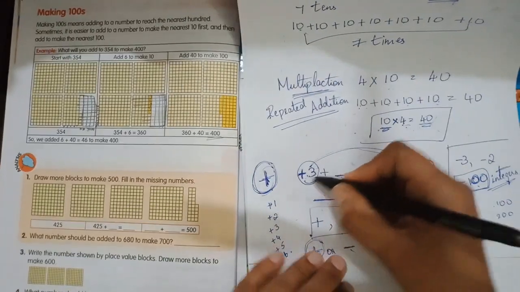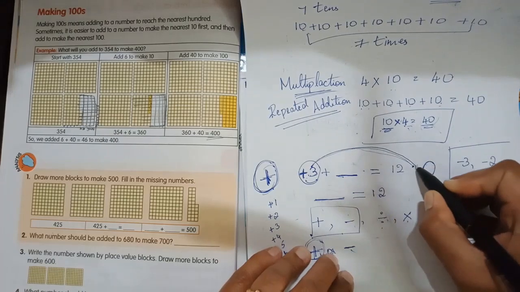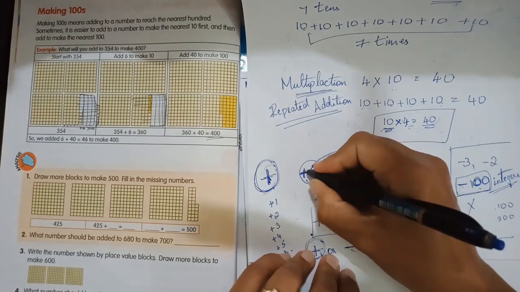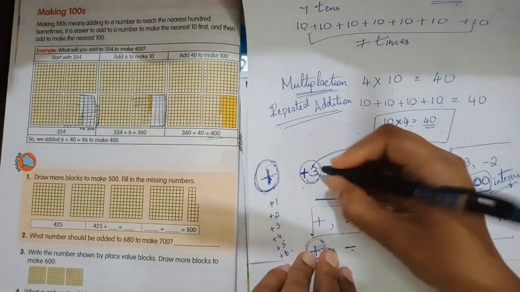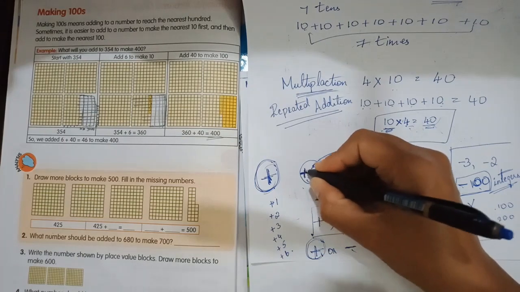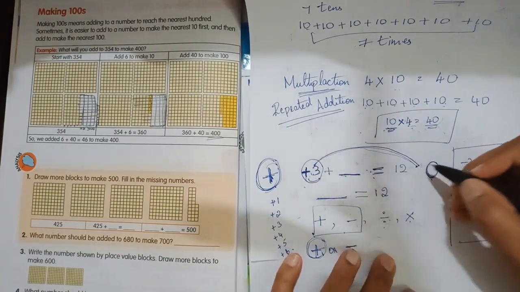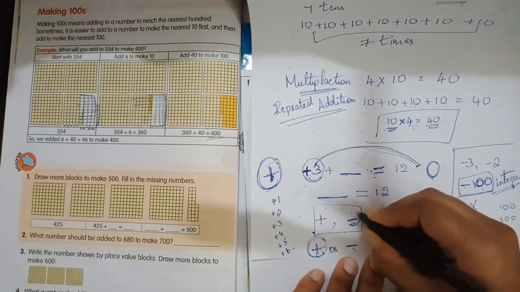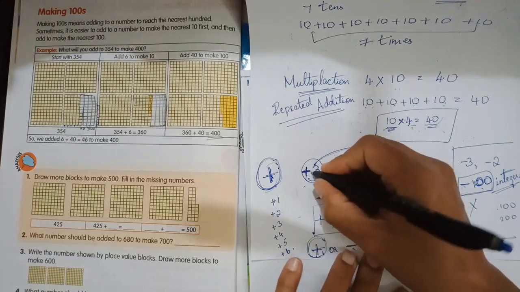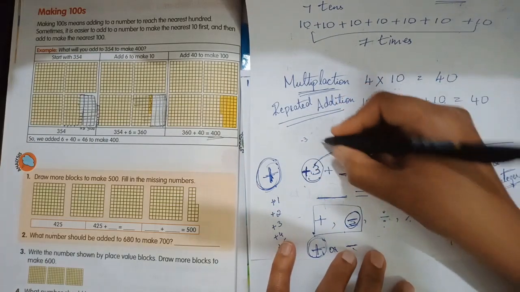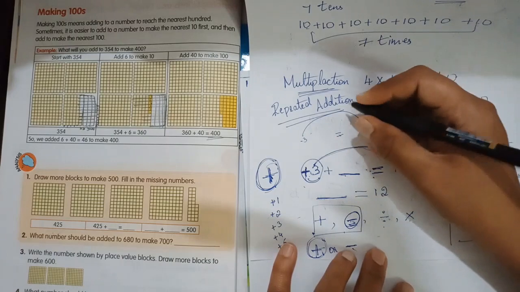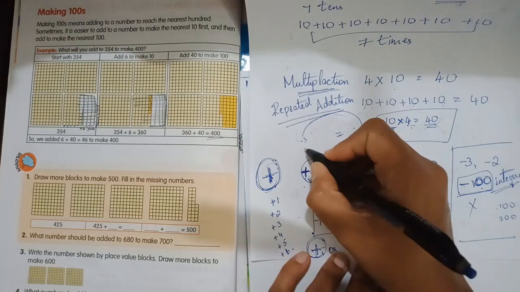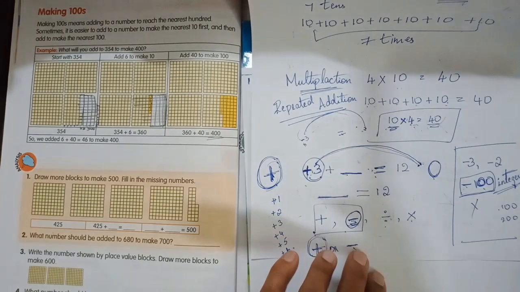Now, when +3 is shifted to the other side, after the equals, it changes its sign. The sign of plus is changed to the opposite, that is minus. If it is -3 and it is moved to the other side of the equal sign, -3 becomes +3.